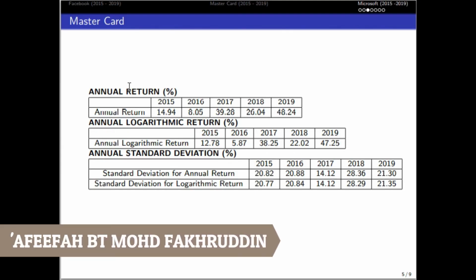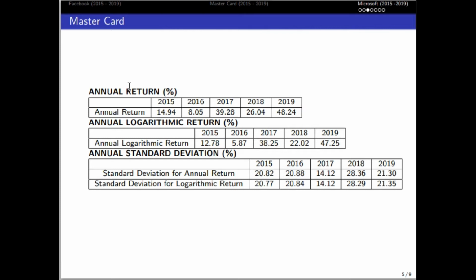Hi, my name is AFIFAH binti Muhammad FAKHRUDDIN. Now, I will explain the results of Mastercard stocks. For annual return, 2019 showed the highest return, which is 48.24, while 2016 showed the lowest return, which is 8.05.